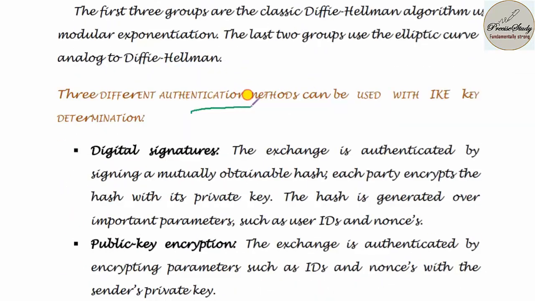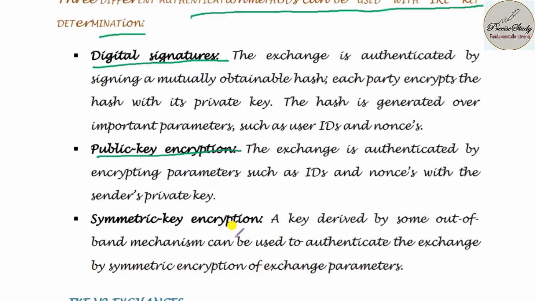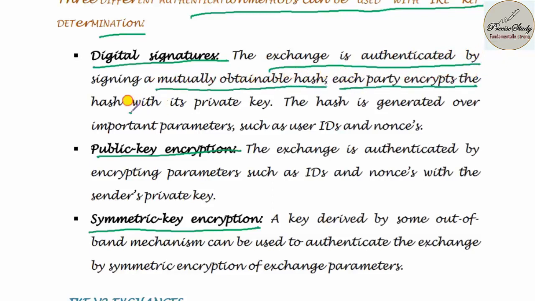Three different authentication methods can be used with the IKE key determination. The first one is digital signature, the second one is public key encryption, and the third one is symmetric key encryption. What do you mean by digital signature? It means the exchange is authenticated by signing a mutually obtainable hash. Each party encrypts the hash with the private key. Each party will be having their own private key. They are going to encrypt it. The hash is generated over important parameters such as user ID and nonce.